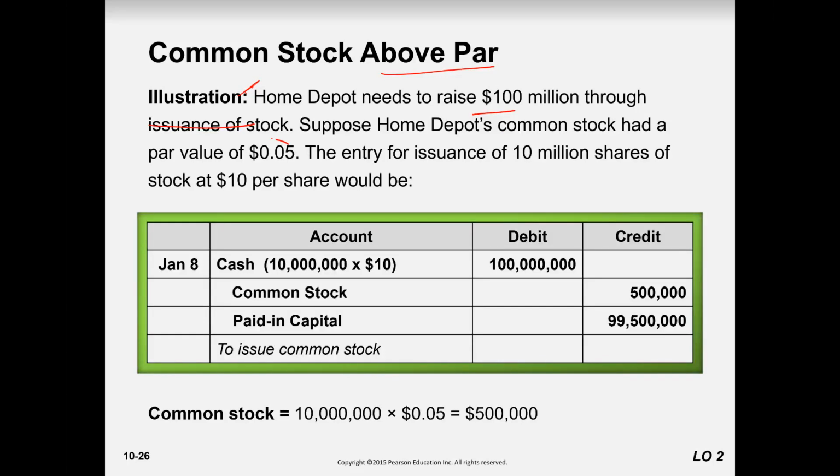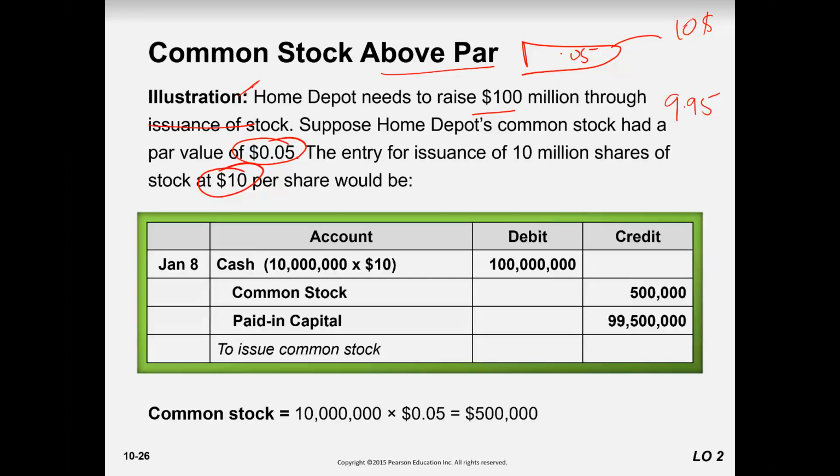The common stock has a par value of 0.05, but the company issues the stock at $10 per share. So what is the face value of the stock? 0.05, and they issued it in the market at $10. So how much is the premium?